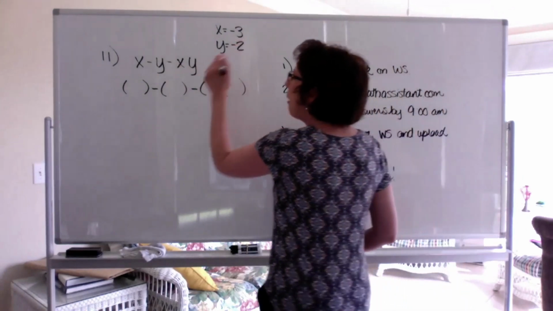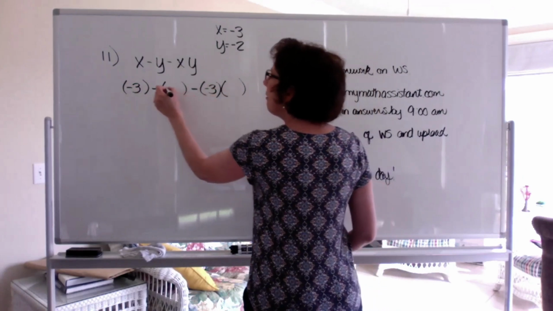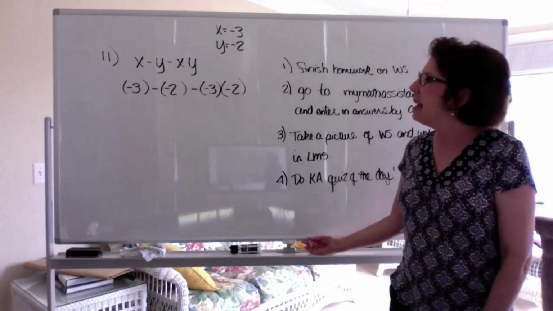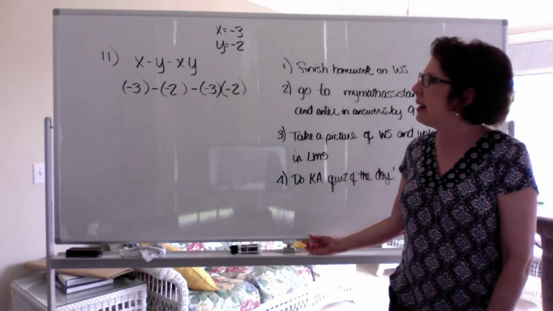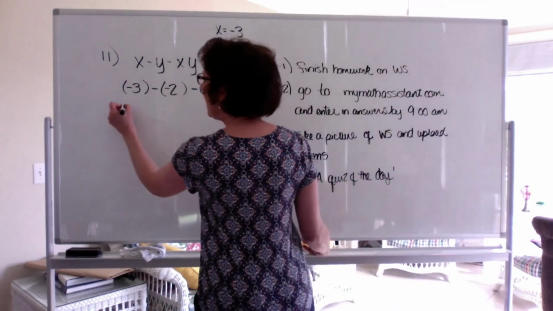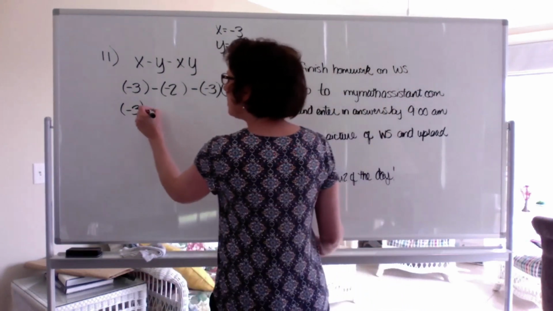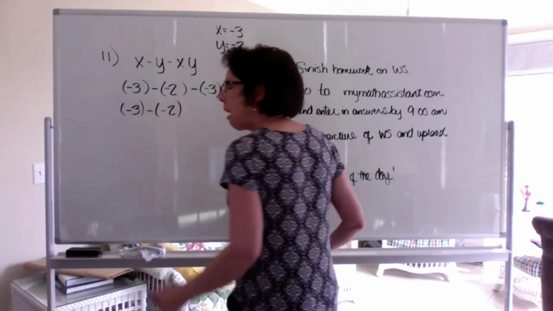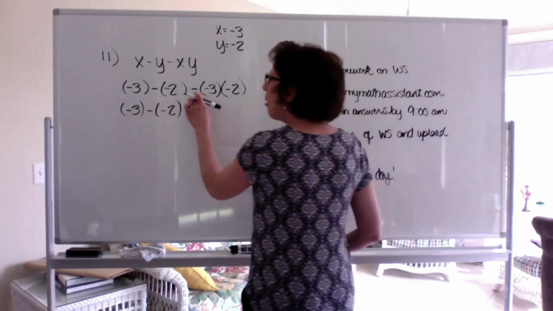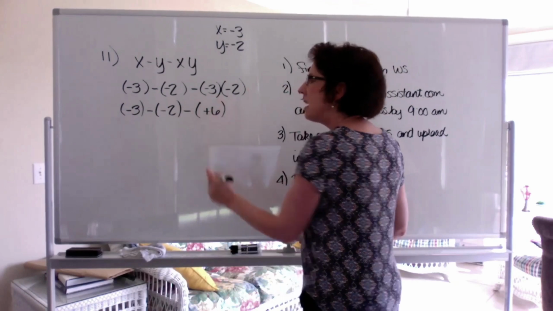So now let's plug in our X value of -3, and there's another -3 here. I've got a -2 here and a -2 here. Okay, now let's go ahead and multiply first. I'm going to leave this -3 right there. I'm going to leave my subtracting -2 alone for right now. If you want to change that, you can, but I'm just going to wait. So now I'm going to come over here and I'm going to subtract, and -3 times -2 is +6.